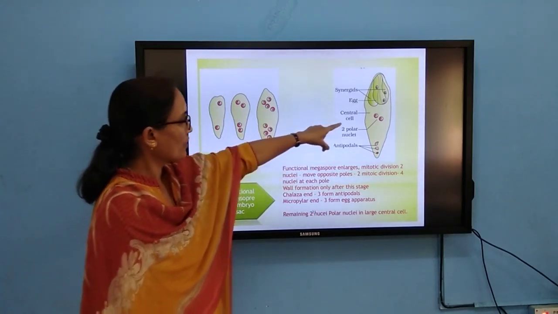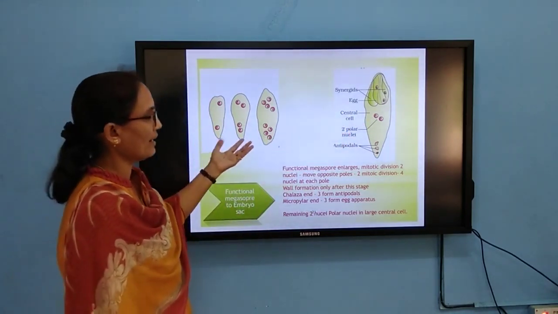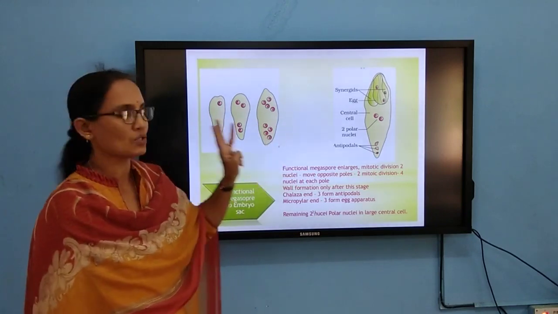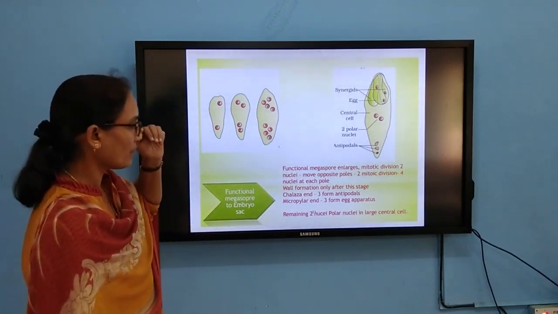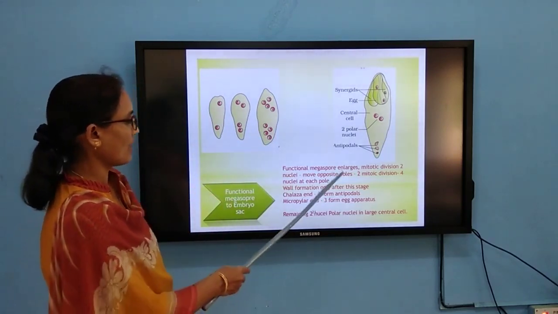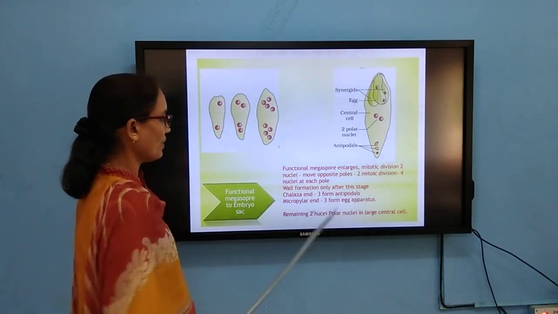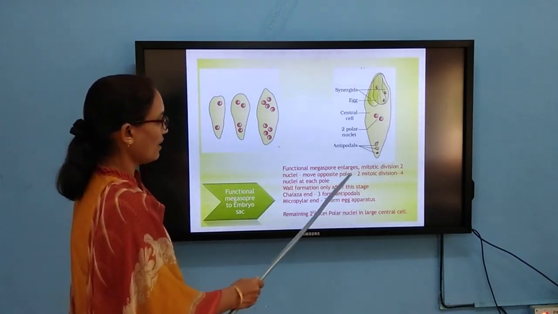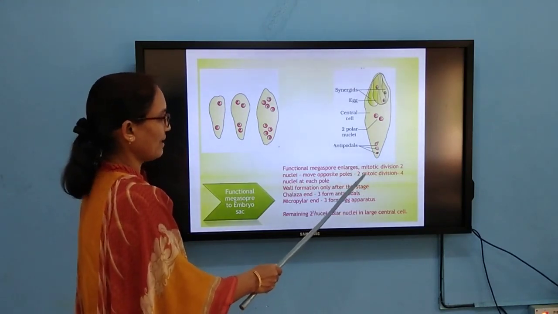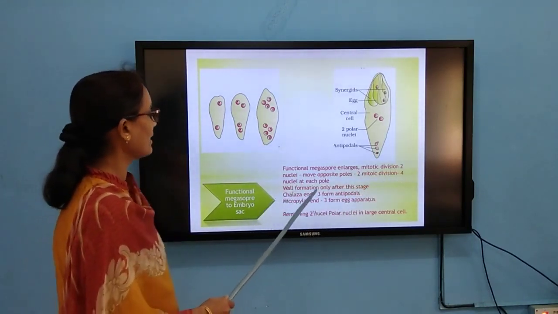Then two nuclei will be present at the central cell. Opposite to the micropylar end, three nuclei will be present. Those are going to develop into the antipodal cells. So the functional megaspore enlarges. It undergoes mitotic division to form two nuclei, which move towards opposite poles. Again, a second mitotic division takes place. Four nuclei at each pole get formed.